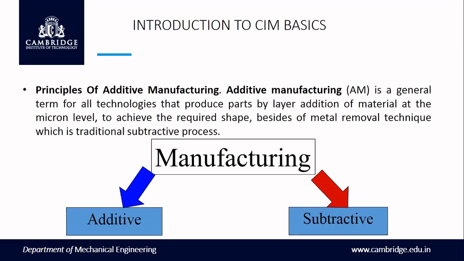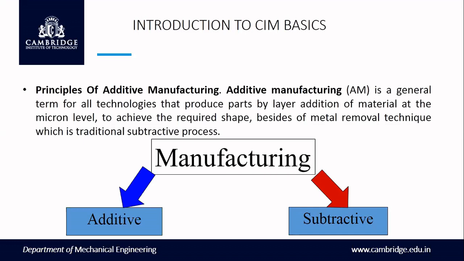In an additive manufacturing system, the part is built layer by layer. After completing one layer, the second layer, third layer, fourth layer, and so on. It builds layer by layer by adding the material. That is called additive manufacturing. The material may be PLA, ABS, acrylic, ceramic nowadays, or metal, and there are n number of techniques.